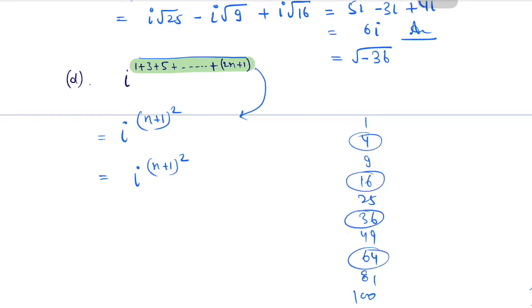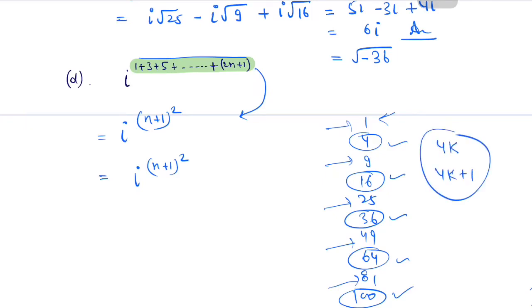You can easily observe that any perfect square will be either completely divisible by 4, or it leaves one remainder when we divide it by 4. So any perfect square is either of the form 4k or 4k plus 1.